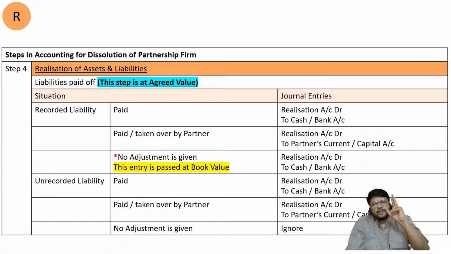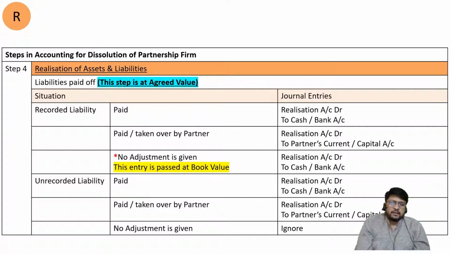If recorded liability is paid, entry is realization account debit to cash or bank account. Recorded liability paid is as good as expenditure, realization account debit, because all liabilities are already transferred by us to realization account. So they will get out of the business from realization account. Entry will not be liability to cash or bank. Entry will be realization to cash or bank. If it is paid by the partner or it is taken over by the partner, it is directly paid by the partner itself, or the partner is telling that I am taking it over today and afterwards I will pay it. That is also possible.